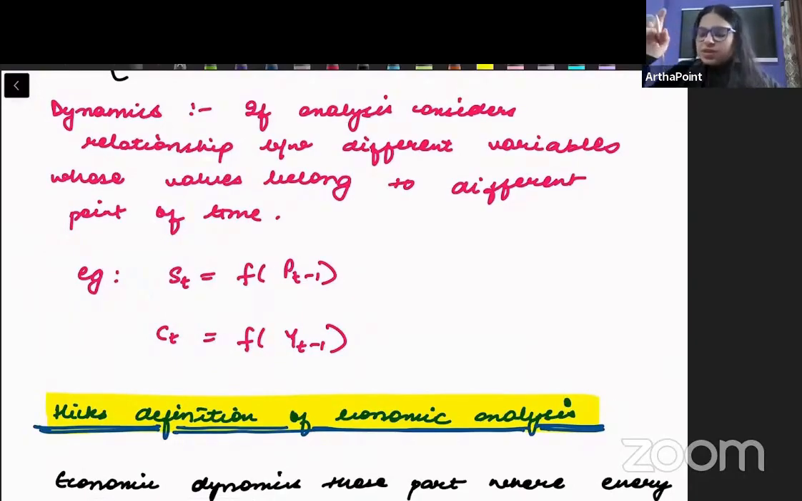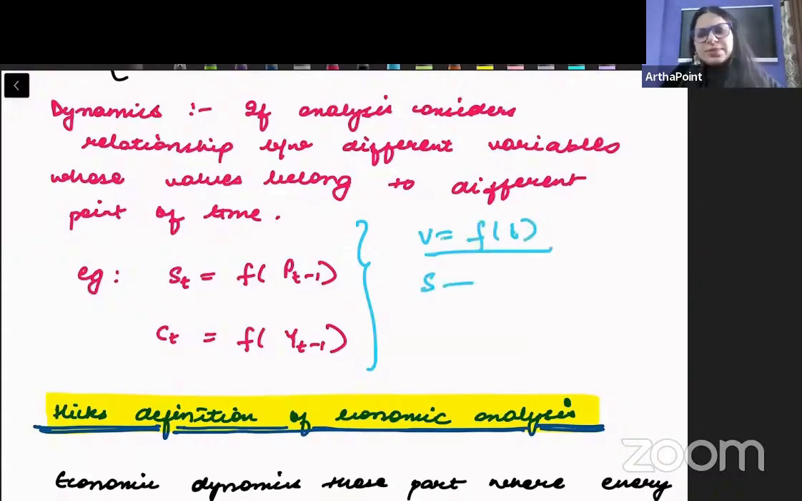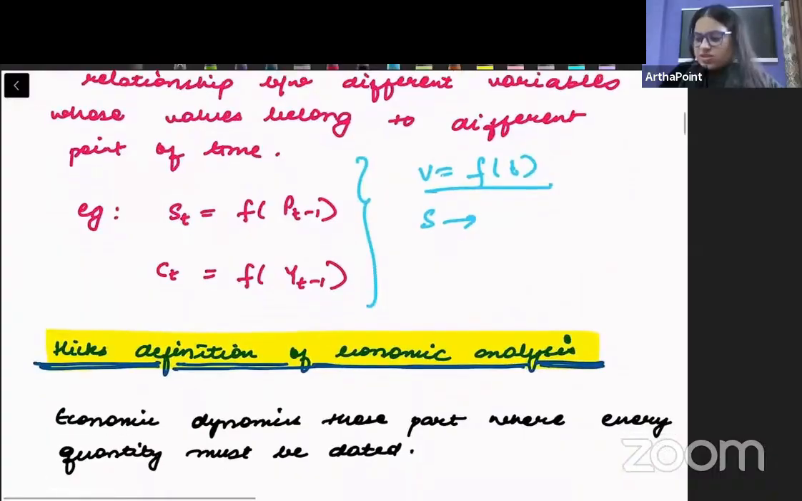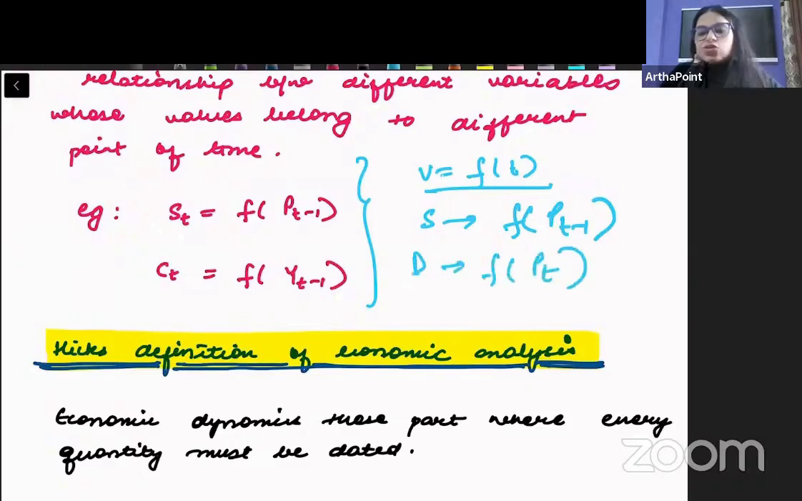Now there is a concept which is known as dynamics. What does dynamics mean? If I tell you that variables are a function of time. If I tell you that supply depends on price, but it depends on the previous year's price. And demand depends on price, but it depends on the current year's price. So whenever we link a variable to prices over time, we call that dynamics.